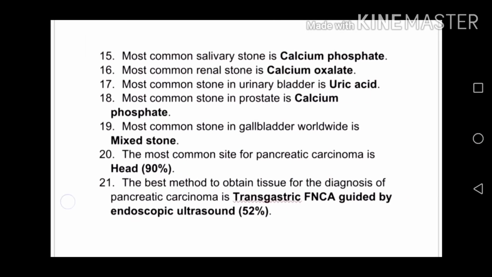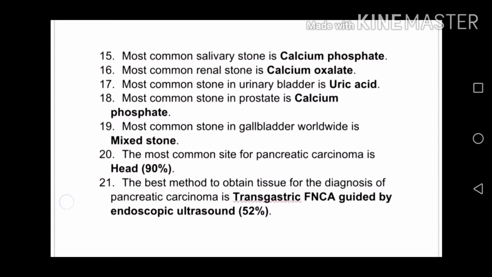Most common salivary stone is calcium phosphate. Most common renal stone is calcium oxalate. Most common stone in urinary bladder is uric acid. Most common stone in prostate is calcium phosphate. Most common stone in gallbladder worldwide is mixed stone.